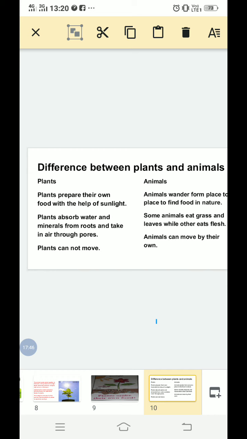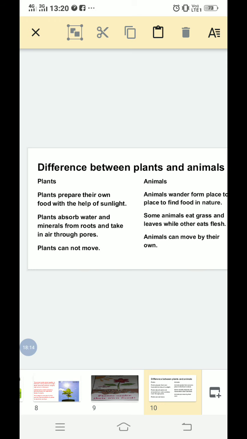So that's why the plants are called autotrophs in an ecosystem. Autotrophs means, what do we say? Plants make their own food, that's why they are called autotrophs. And the animals who depend on others for their food are called heterotrophs.